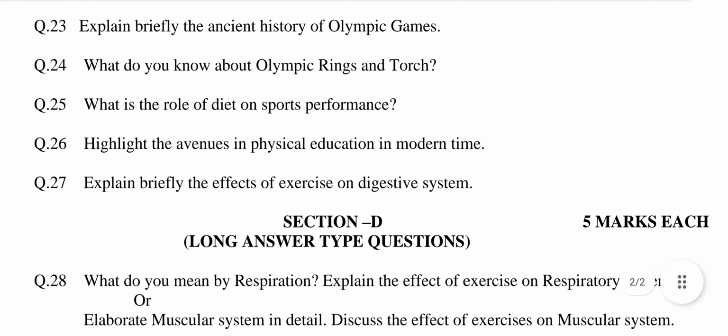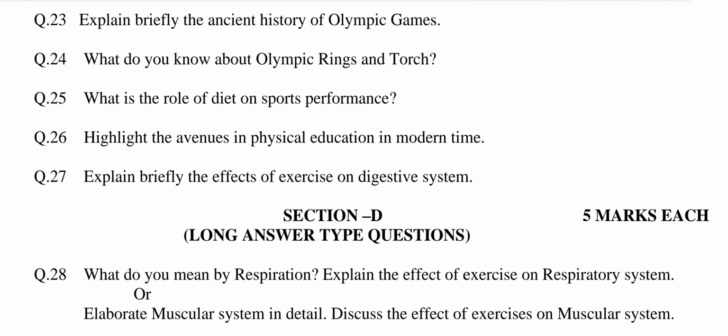Question number 23. Explain briefly the ancient history of the Olympic Games. This question is related to chapter number 8, Olympic Games. The answer may be, it is difficult to refer to the exact origin of the Olympic Games, but the first recorded ancient Olympic Games were held in 776 BC at Olympia, a small village township 220 miles from Athens, capital city of Greece.